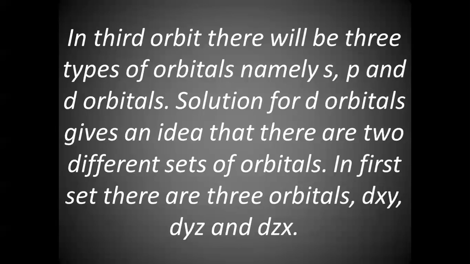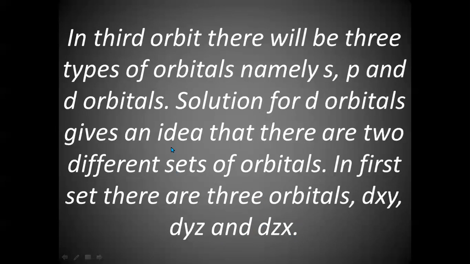They have two sets of d orbital. In one set, we have 3 d orbitals. One is dxy, second is dyz, and the third is dzx.